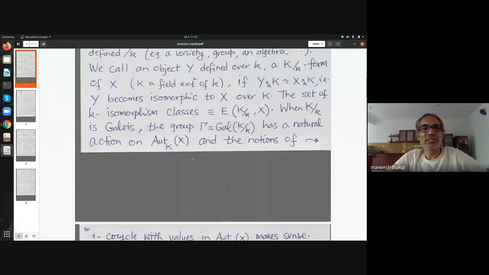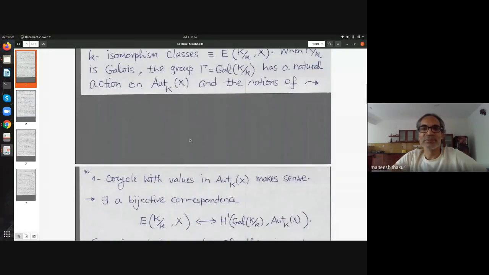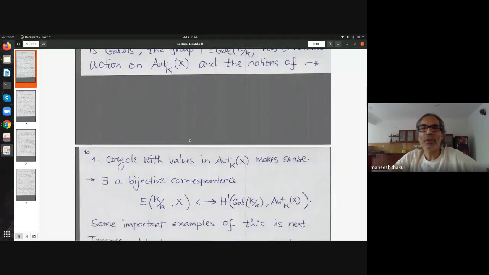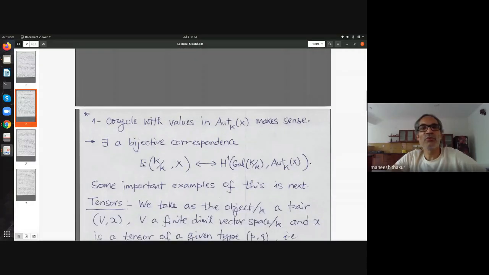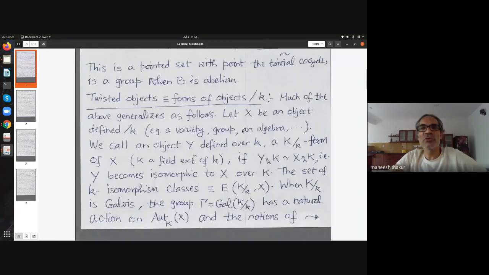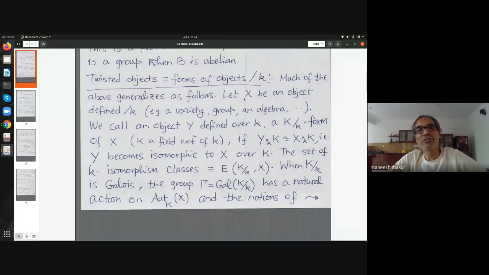So then there is a natural action of the Galois group on the automorphism group of X. Always there is an action, a natural action. And so we can talk of one-cocycles with values in this group as I did. And most often, if this is a reasonable object, then Aut X is an algebraic group, which may be a tricky thing, by the way.